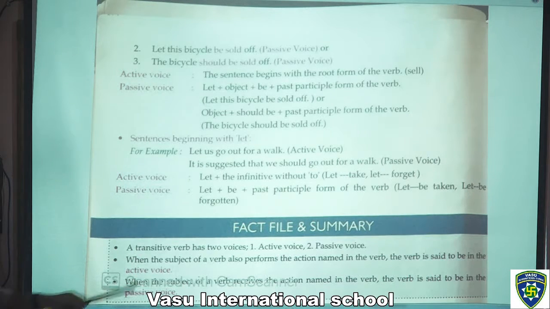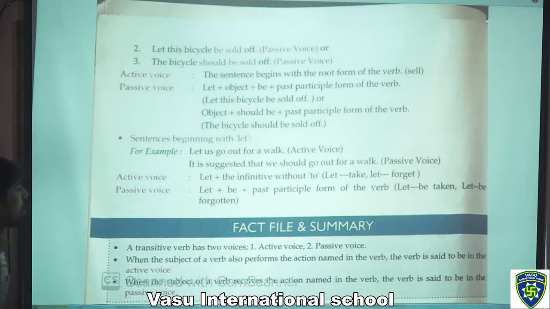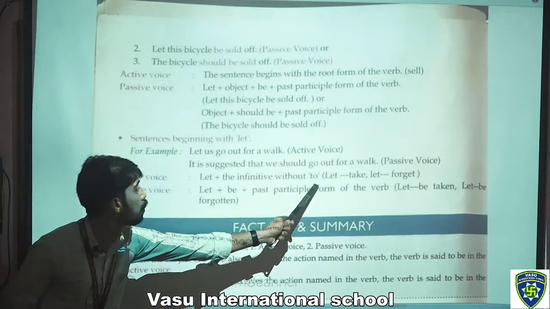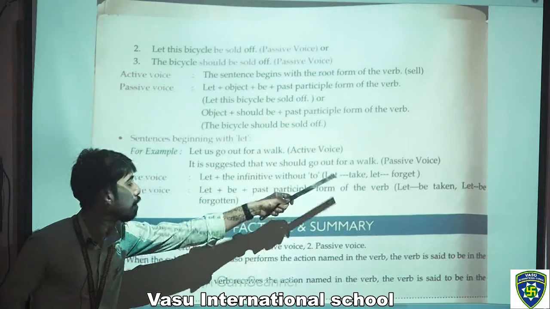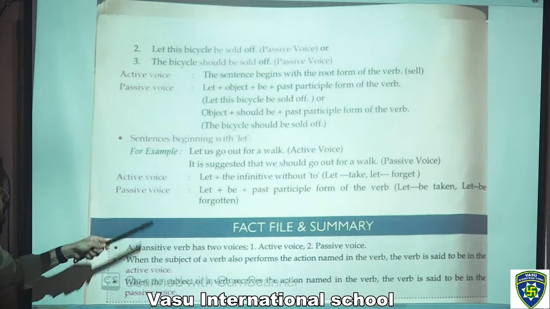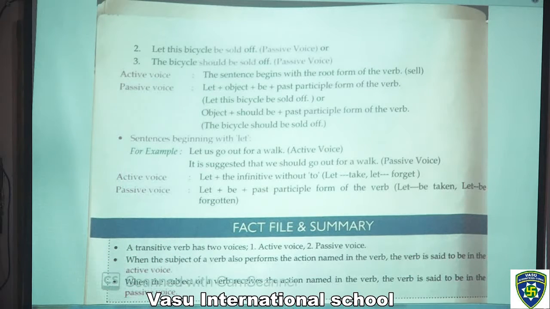Now sentences beginning with let. For example, let us go out for a walk. That would be active voice. Then, it is suggested that we should go out for a walk. That would be passive voice. In active voice, it is let plus the infinitive without to, let take, let forget. You can learn this also. In passive voice, it is let plus be plus past participle form of the verb, let be taken or let be forgotten.